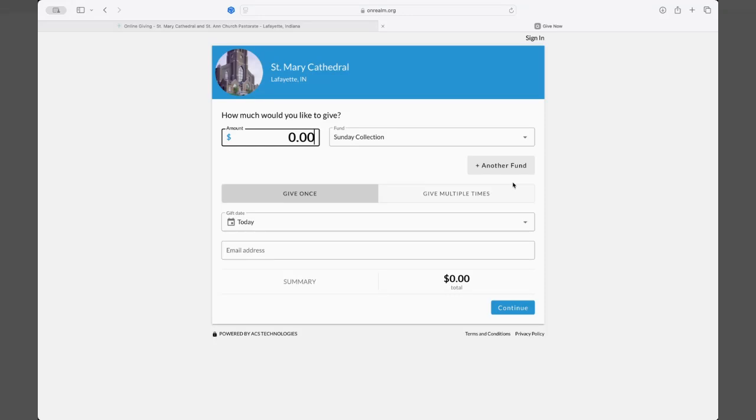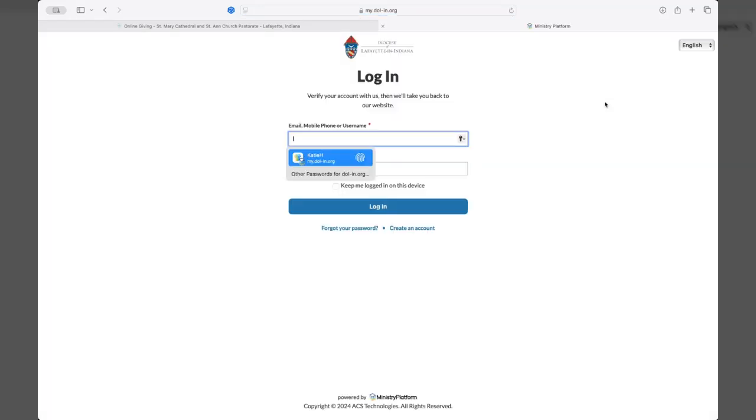Here, you can give as a guest, but we would really love for you to sign into your account so you can see your current recurring gifts. Here, you'll click Sign In. Through the transition, you were each given a new account. And so, in order to access that account, we're actually going to ask you to use the Forgot Your Password.